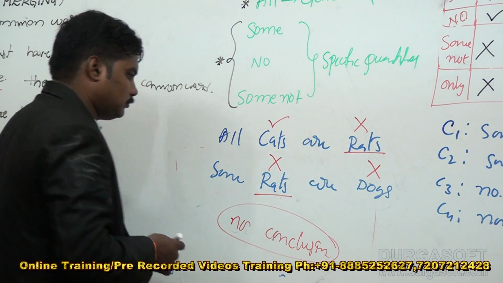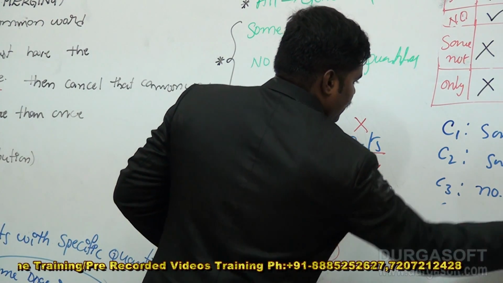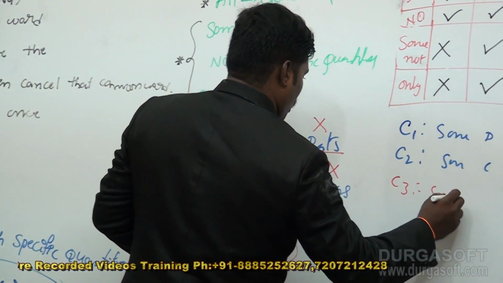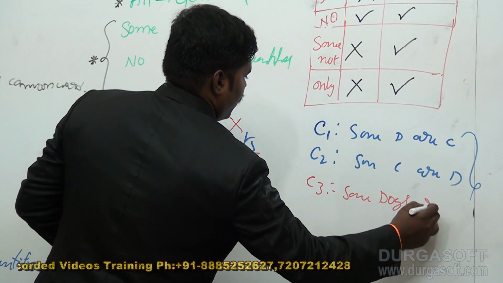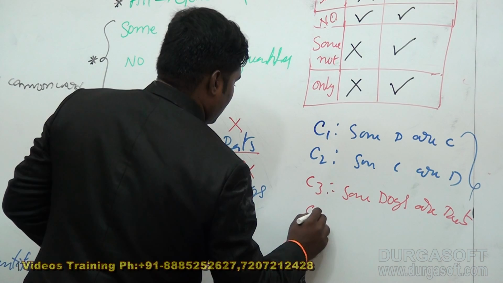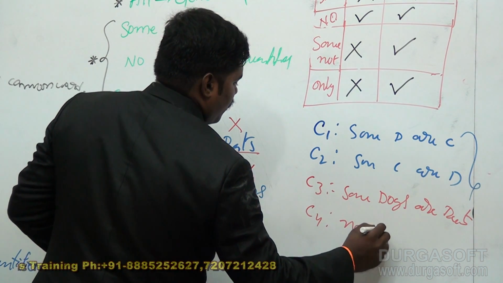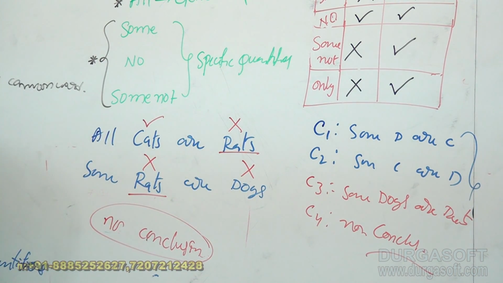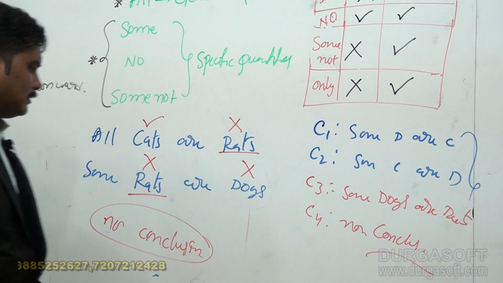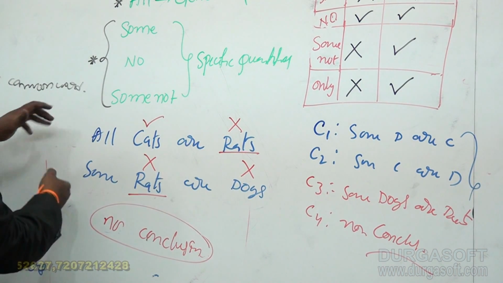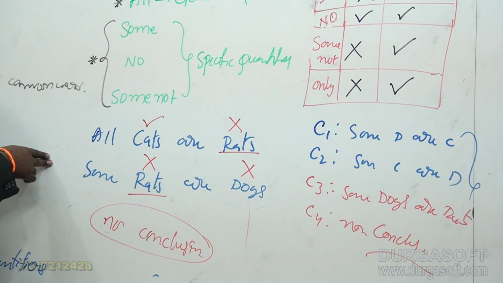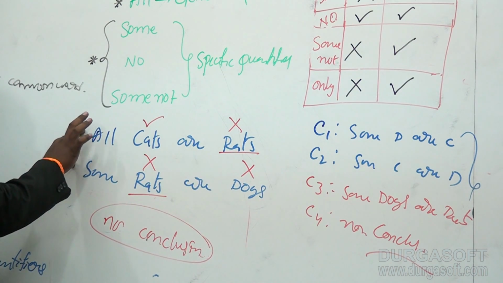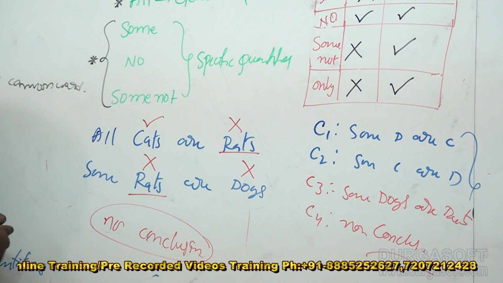Sometimes he gives one of the options. If he gives the third option as some dogs are rats, and the last one, no conclusion, many of you do this one. In conclusion 1, he mixed the linkage between dogs and cats. That's why you should find the dogs and cats relation, and for that you should mix these two statements. In the second conclusion also, he linked cats and dogs. In this case also, when you match these two statements, then you can get the answer.